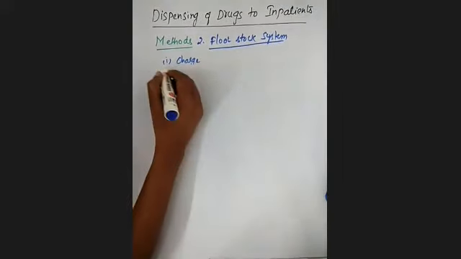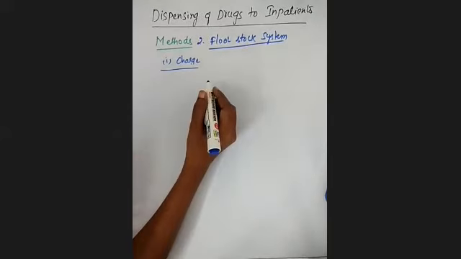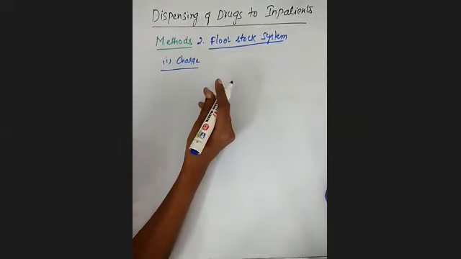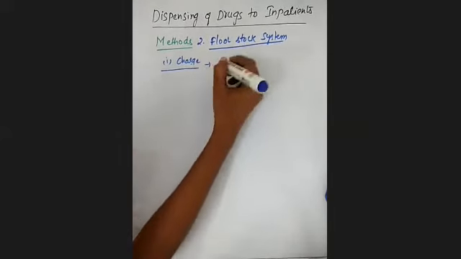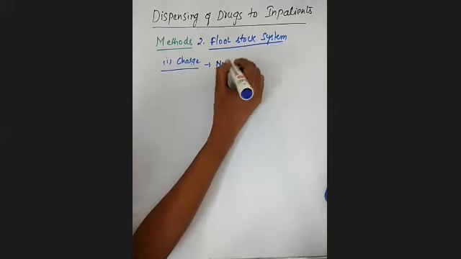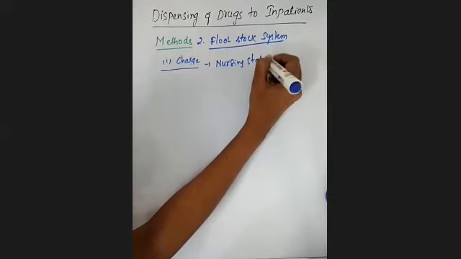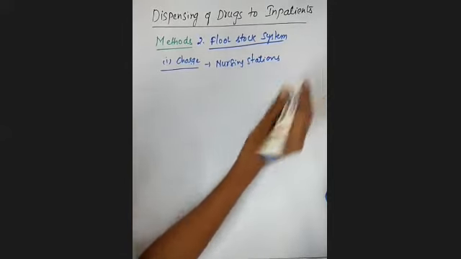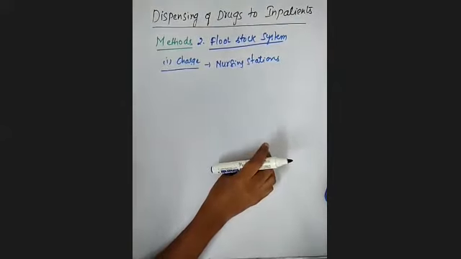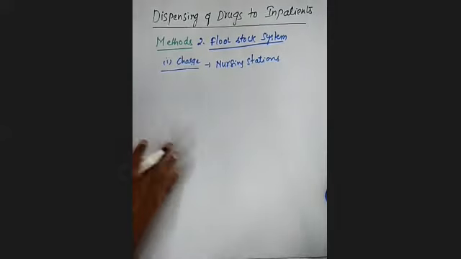In the charge floor stock system, medications are stocked in the nursing stations. No doubt the medications will be present in the pharmacy.